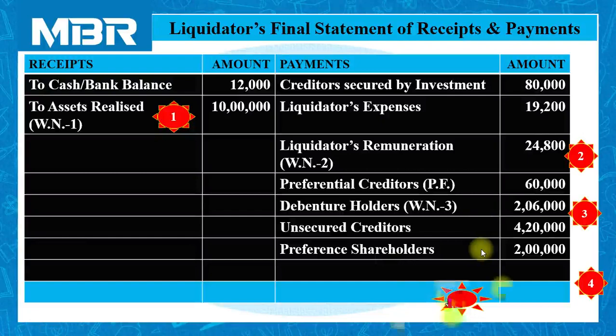Now let us move to the most important calculation, because we have three different types of equity shareholders, and when more than one type of equity shareholders are associated with the company, it is necessary for us to calculate the capital deficiency.